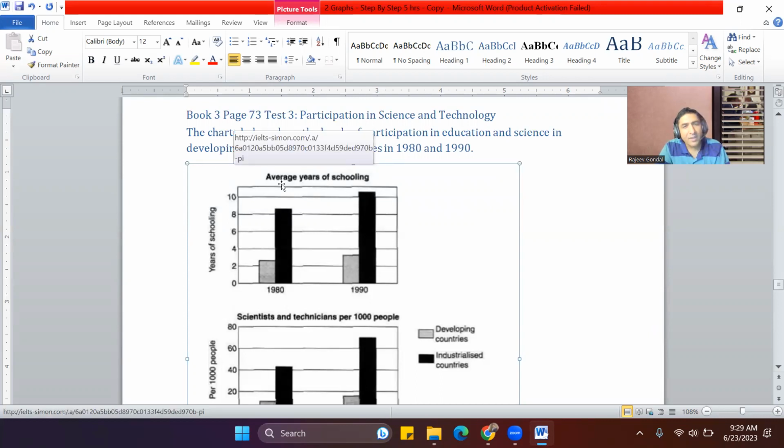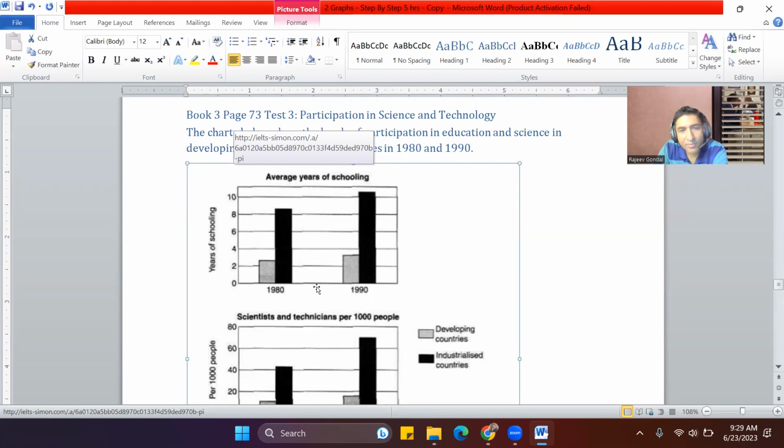As I can see here, average years of schooling was around 2.5 years for developing countries and around 8+ years for industrialized countries, which means the participation in schooling is for more number of years, whereas in the underdeveloped or developing countries, it is less.